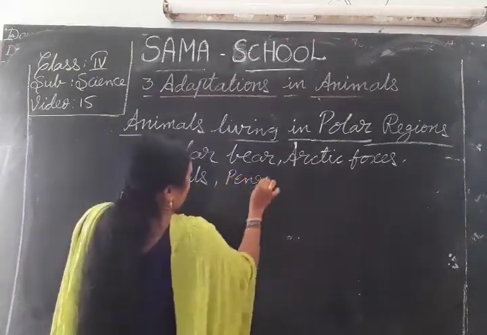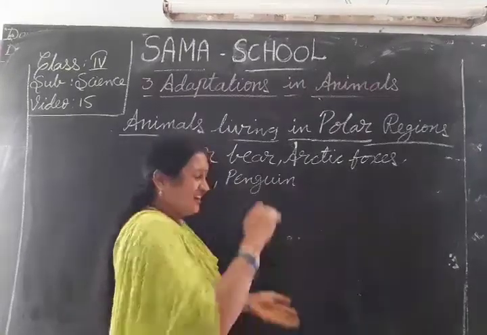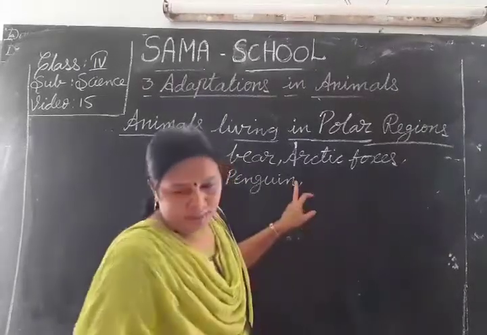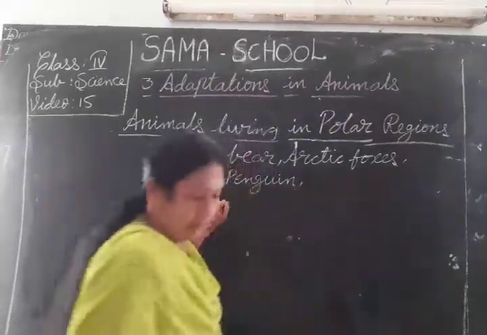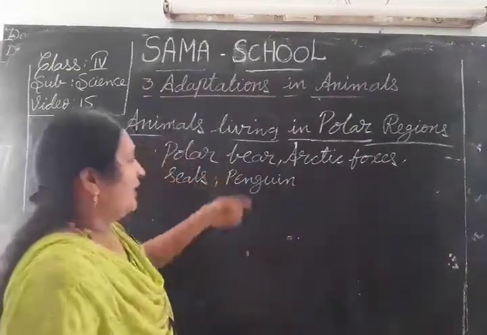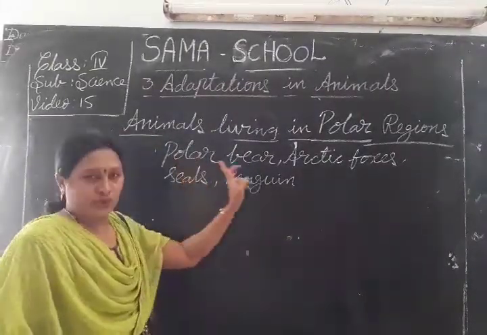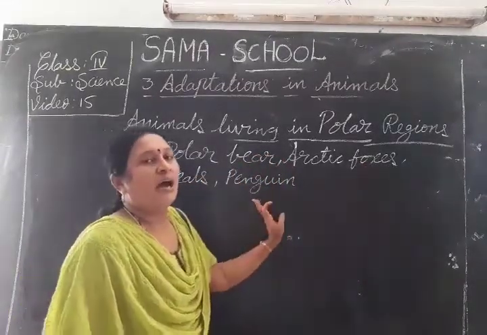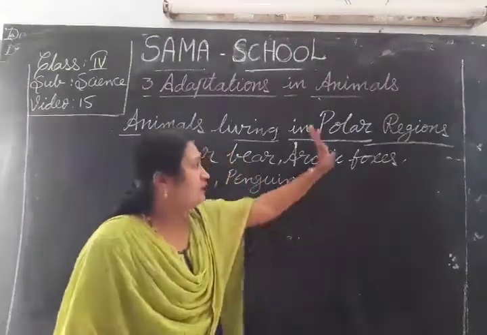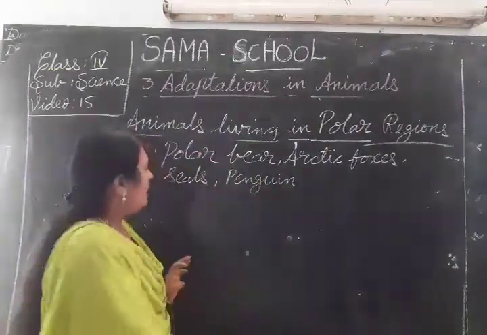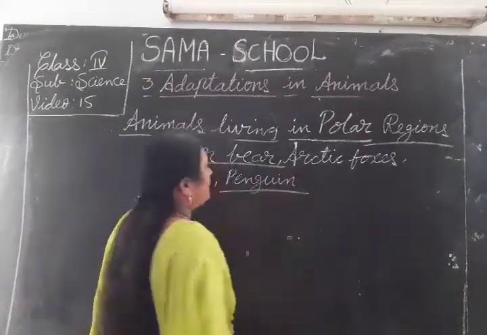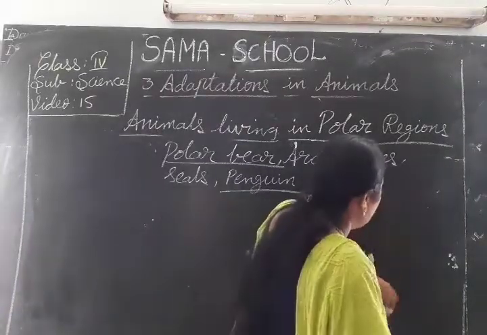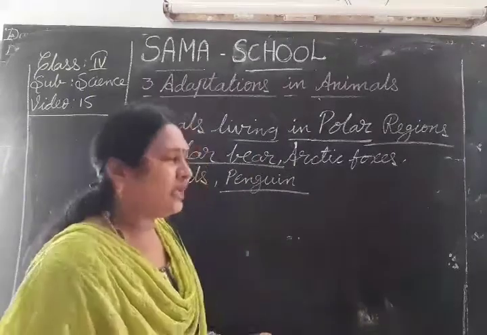Penguins. Do you know the penguin, children? Yes, it's a small animal. So the penguin and these animals are found in the polar regions. Polar bear, Arctic foxes, seals, and penguins are found in the polar regions. Now we will discuss the polar bear. And all these remaining animals live in the polar regions only.